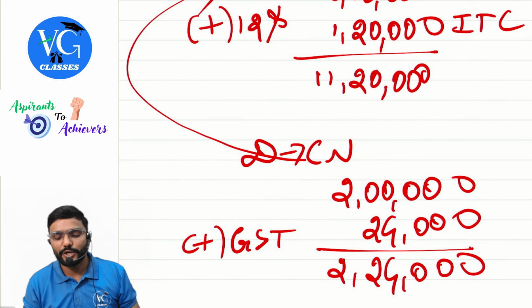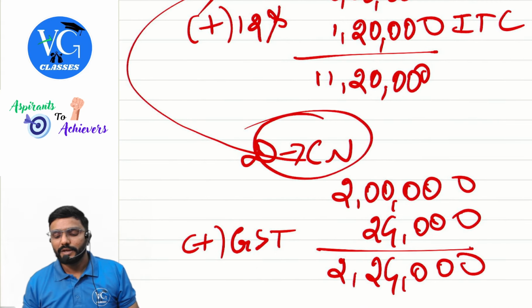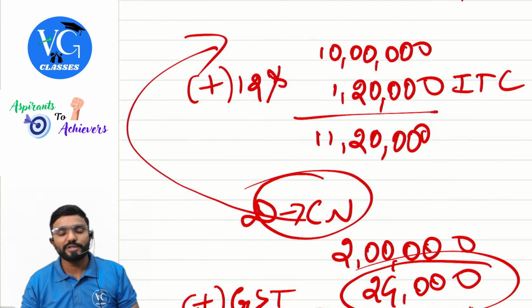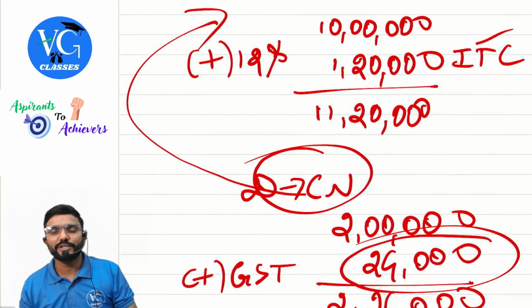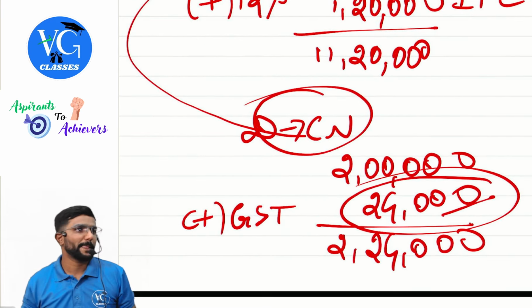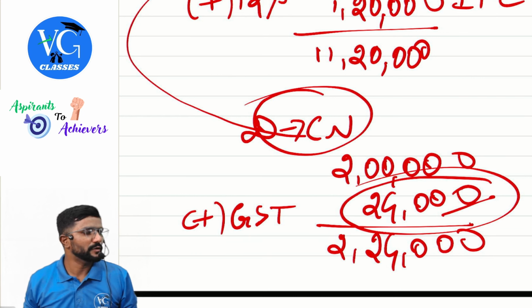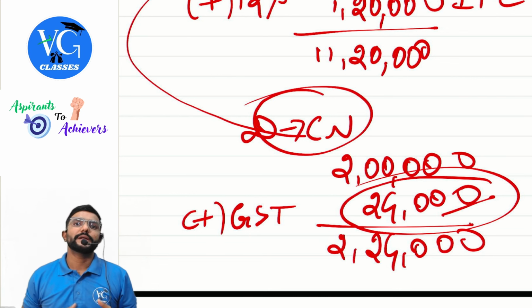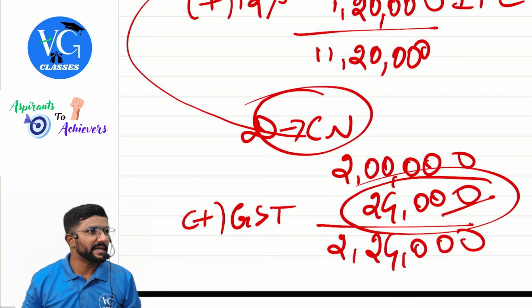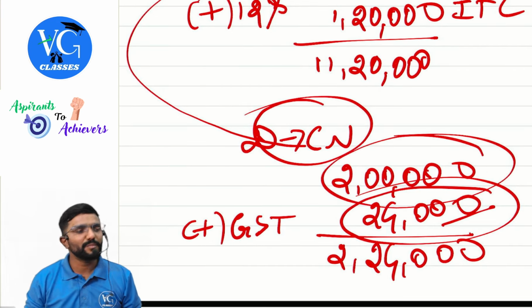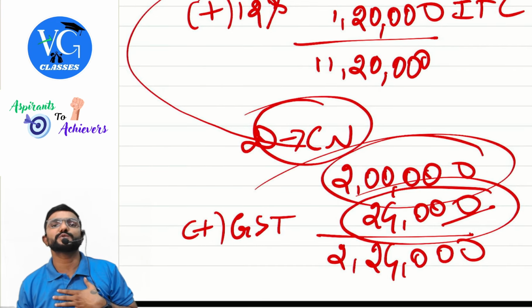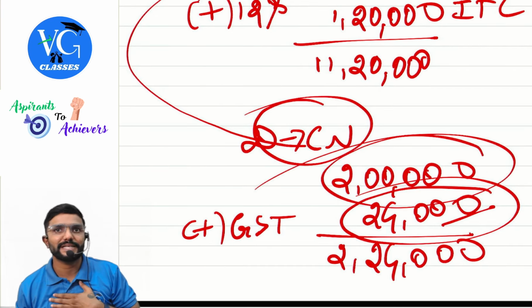Now, when I issue a credit note for you for 2 lakh, if you already claimed this 24,000 because you have claimed the full 120 credit, now what should you do? Reverse 24,000. Reverse means you have to add it to your output tax and pay that amount. Once you reverse it, if you already claimed the credit, then can I reduce 2 lakh from my value of supply? Yes, I can reduce 2 lakh from my value of supply, guys.